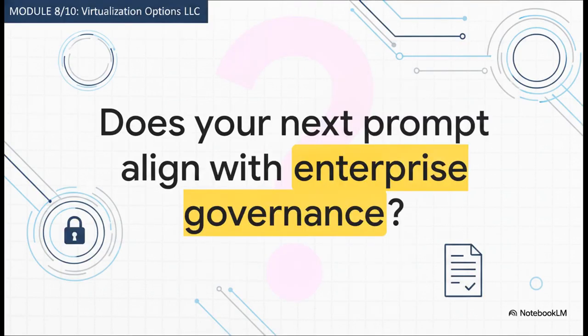As we wrap up Module 8 and get ready to move into Module 9, I want to leave you with a provocative question to really consider. How will you ensure your very next prompt strictly aligns with our enterprise governance framework? It's time to take this macro-level corporate compliance perspective and apply it directly to your next micro-level prompt. Think strategically, protect that sensitive information, and let's keep building our enterprise AI literacy.